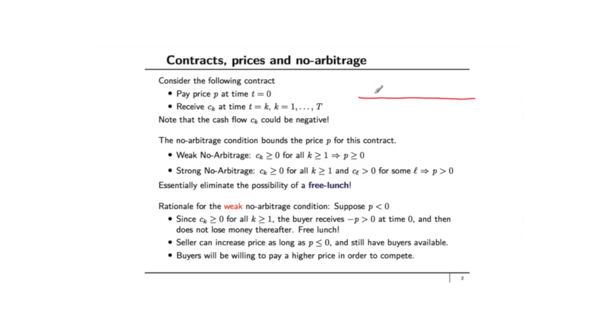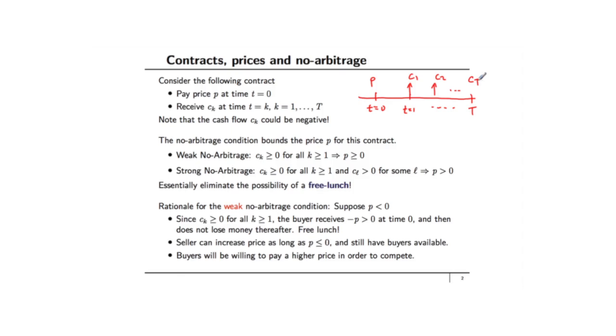So the story is, here's time t equal to 0, where you pay a price P, here's time t equal to 1, and all the way up to time t equal to capital T, and you get cash flows C1, C2, and so on up to C_T. And the goal of this module is to introduce ideas of no arbitrage that allow us to fix this price P. It'll turn out that in certain circumstances, we would be able to fix this price exactly. And in certain other circumstances, we can only bound the price. We can tell you the price cannot be larger than a certain quantity and cannot be smaller than a certain quantity.